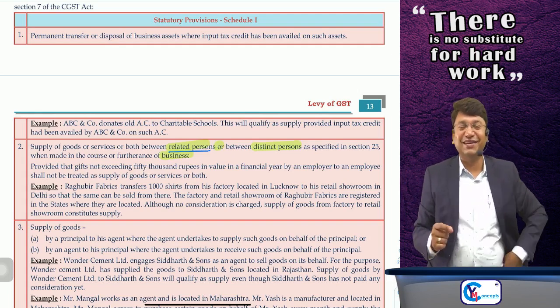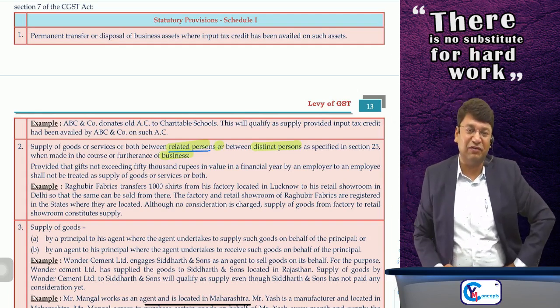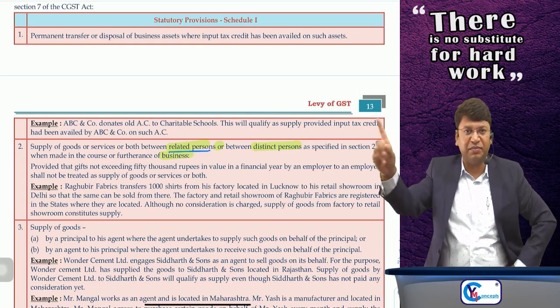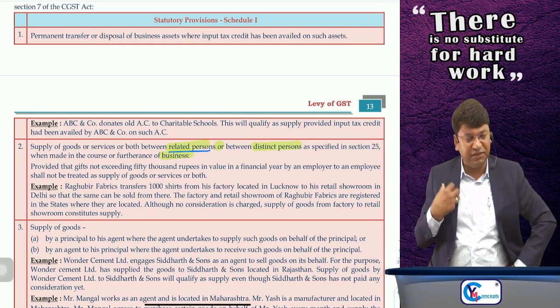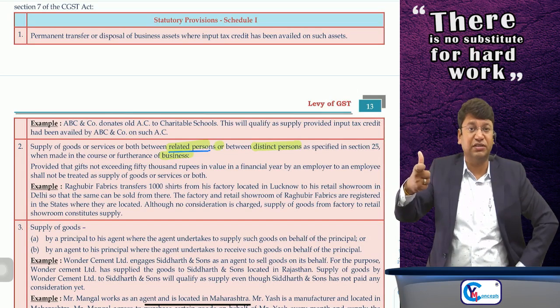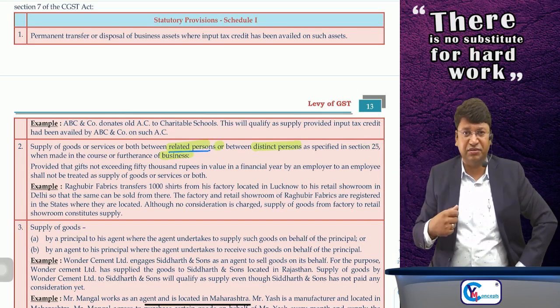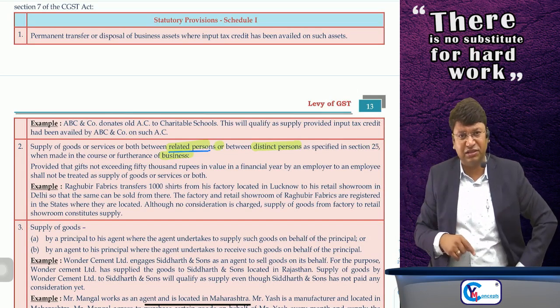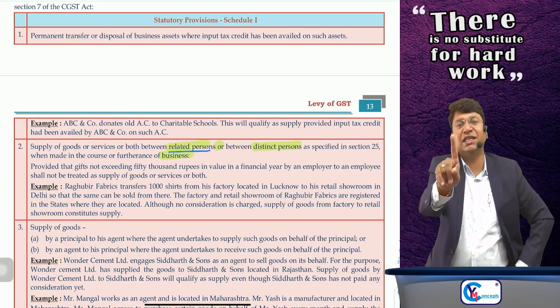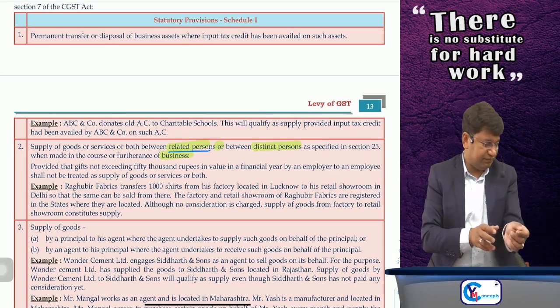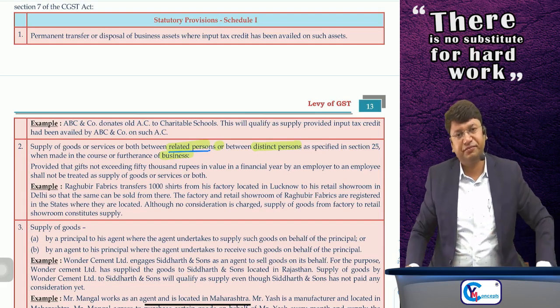Sir, so I have supplied the mobile phone to my wife without any consideration. She is my related person and mobile manufacturing is my business. So I have supplied the goods or services without any consideration in the course or furtherance of business to my related person. Yes, GST will be payable and it will be supply. I hope you are getting the point.